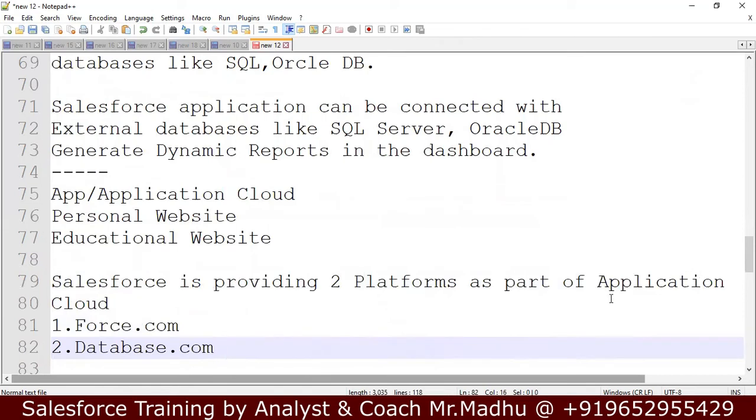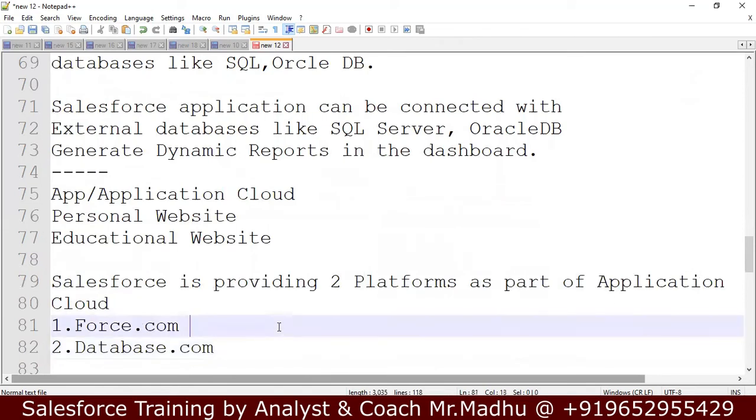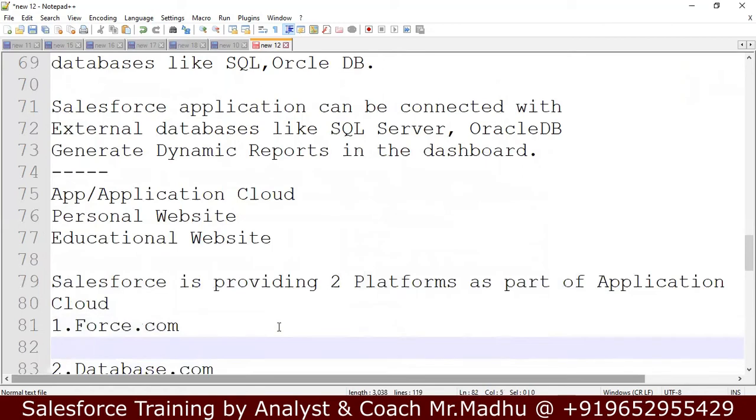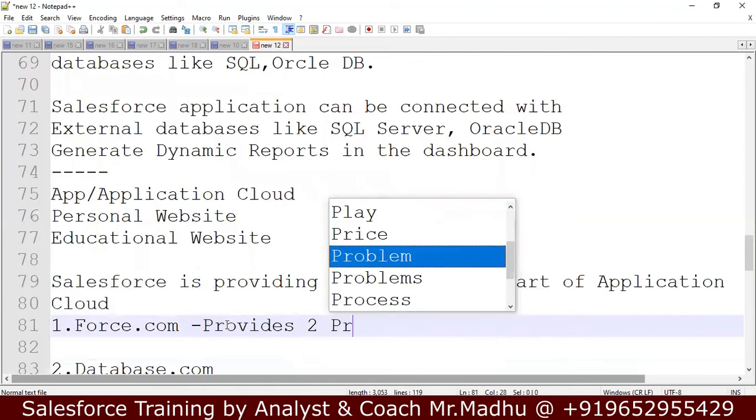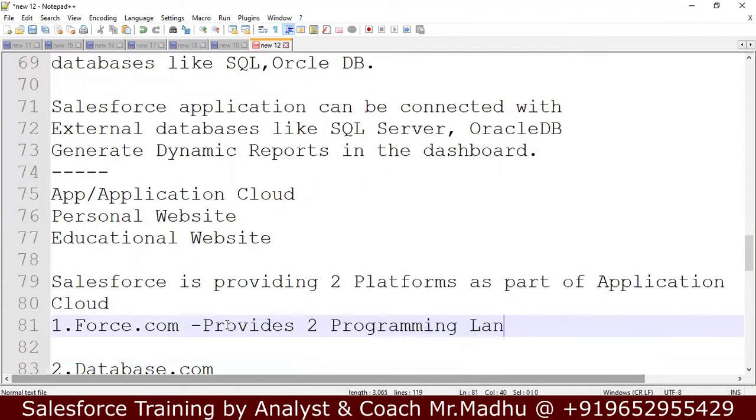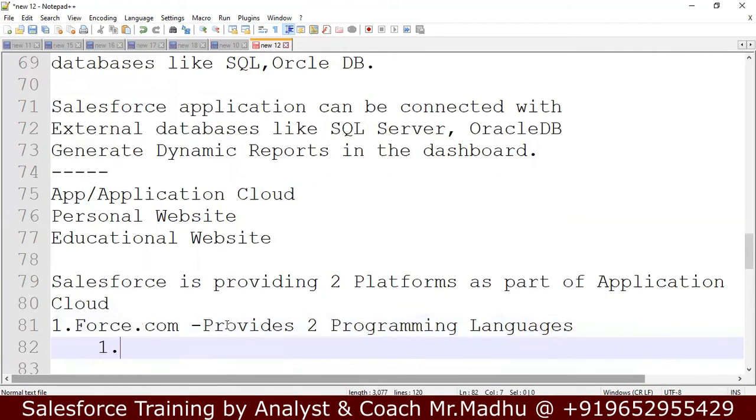This force.com is a platform to develop applications. As part of the force.com platform, Salesforce is providing two programming languages. One is Apex programming.